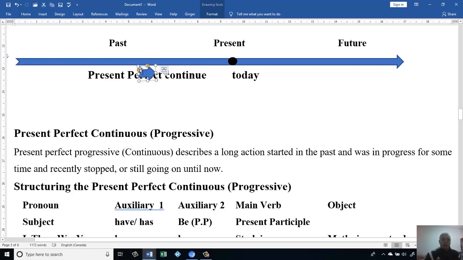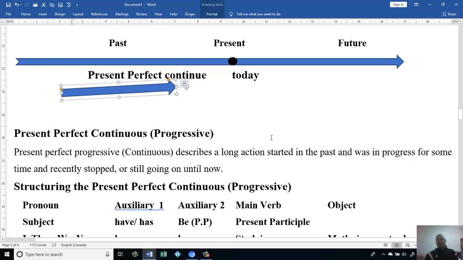Maybe let's say the action started from this time and continued until this time, only in this period of time. Or maybe the action was a little longer. Maybe the action is only short, like this. It means in this period of time it was continuing. But this action could be at any place here. We don't care about that, but we care about the period of the continuation. It could be a long period or a short period.